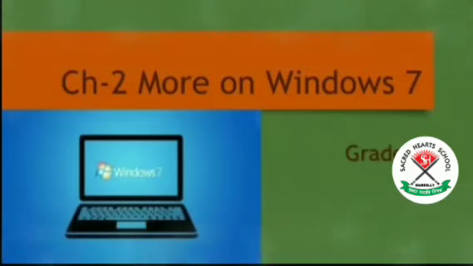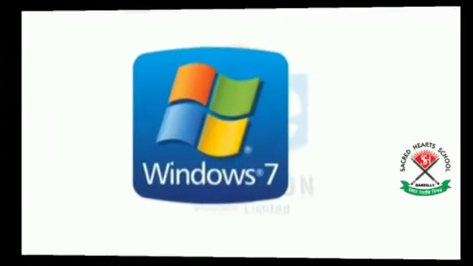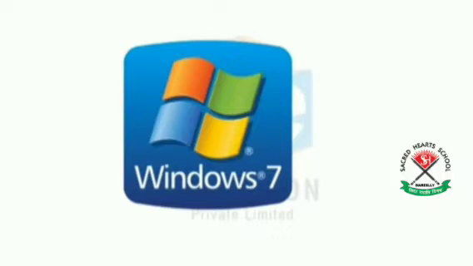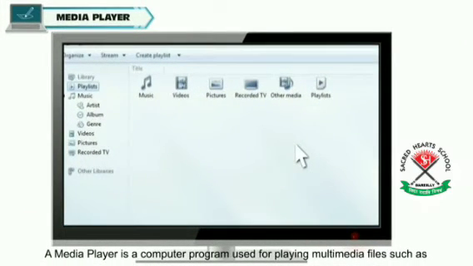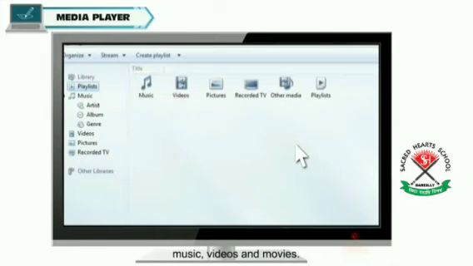So, let's get started. You already know that Windows is an operating system using which you operate your computer. Now, what are the features of Windows? Windows has so many inbuilt application programs which you use for your day-to-day activities like calculator, notepad, Windows Media Player, sound recorder, etc. So, let us talk about Windows Media Player.